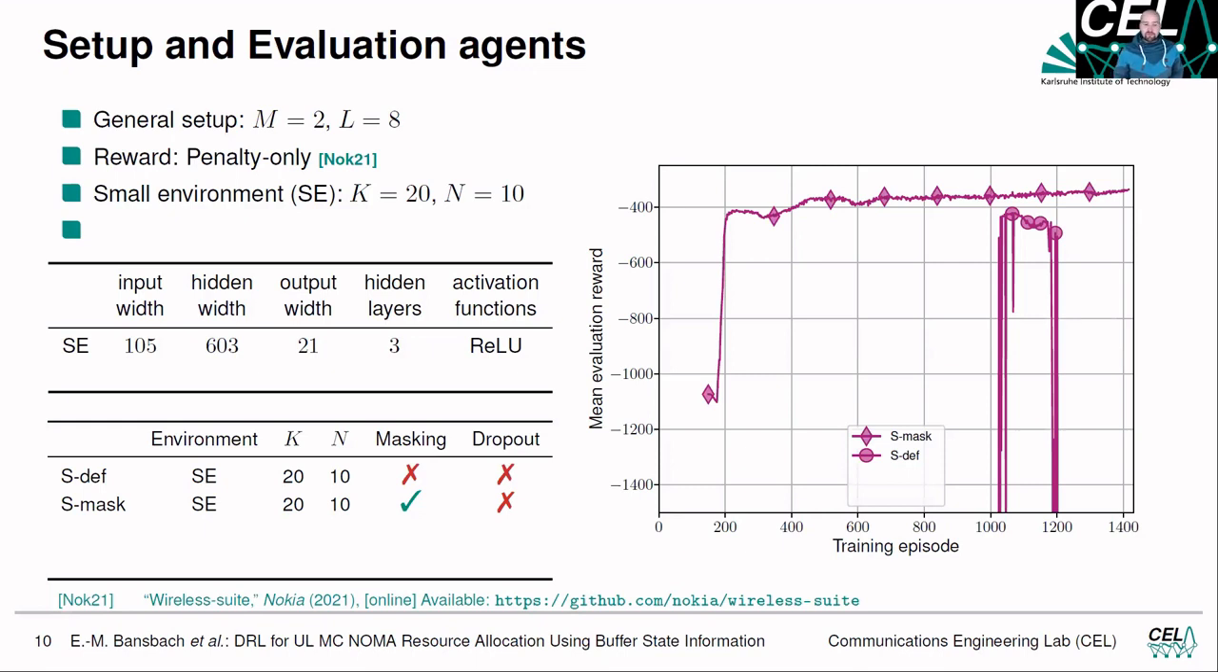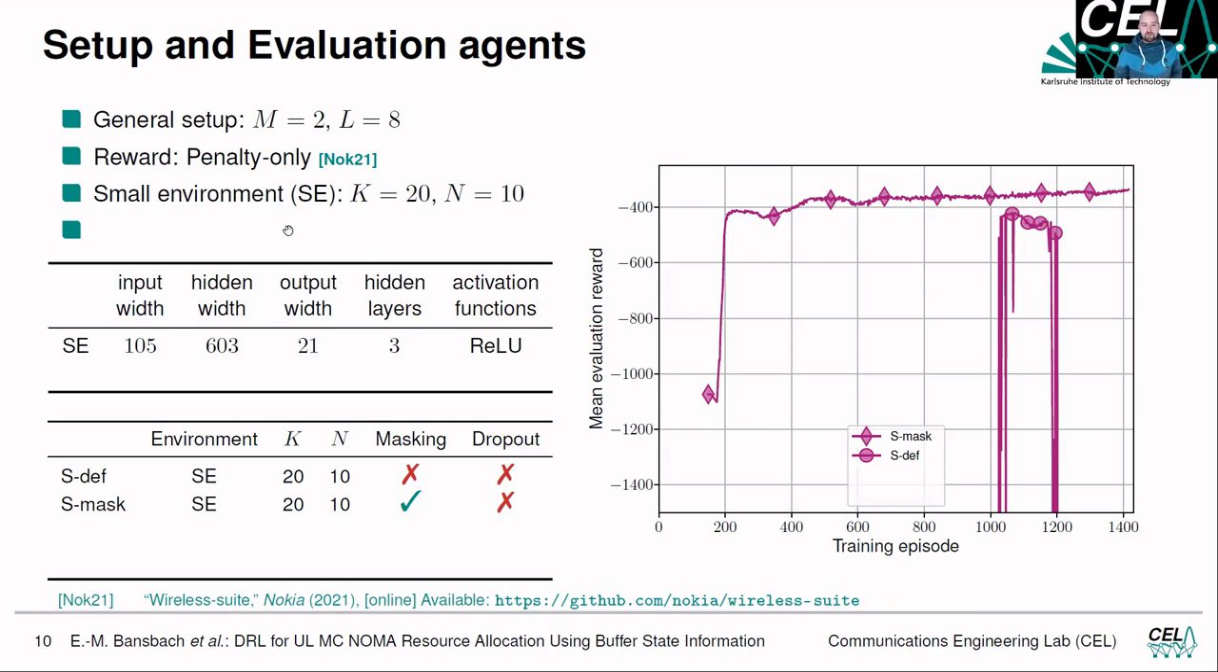So our general setup uses 2 NOMA capabilities and 8 buffer slots per user equipment. And the reward is predefined by Nokia's wireless suite. It's a penalty only. So if we're not able to transmit packets in time and we don't fulfill the latency requirements, then we get a penalty for it.